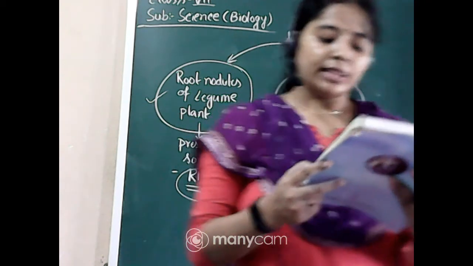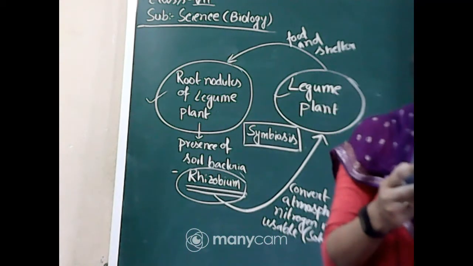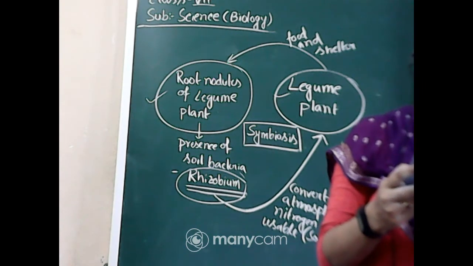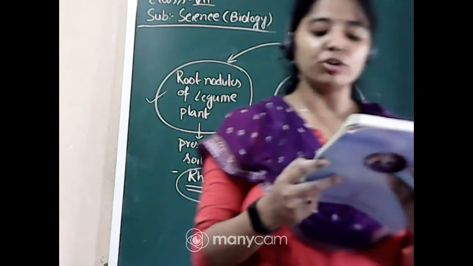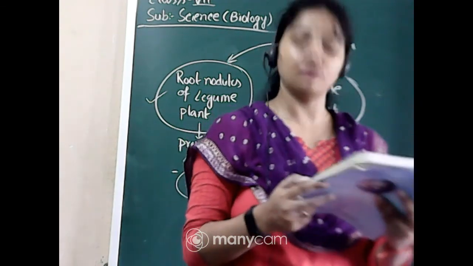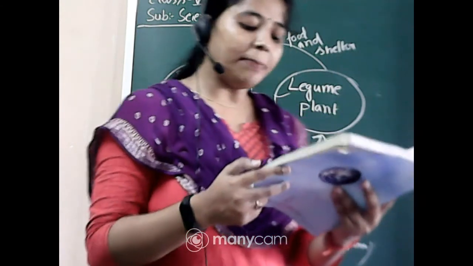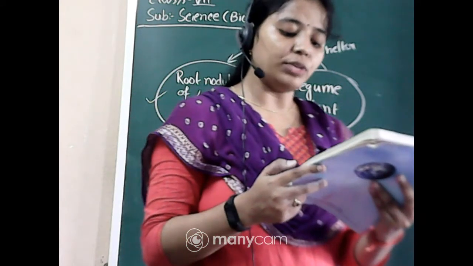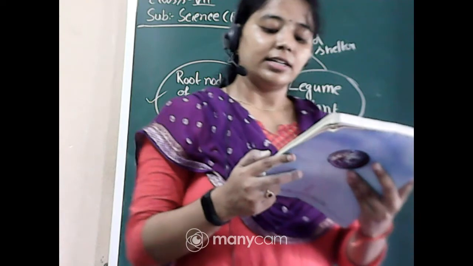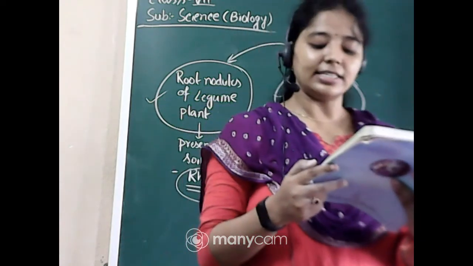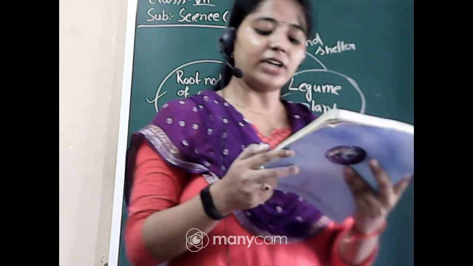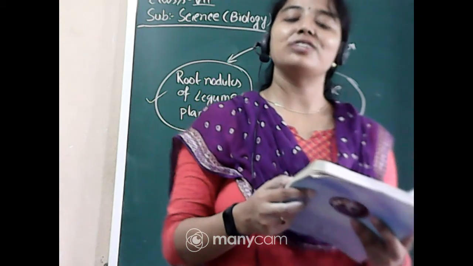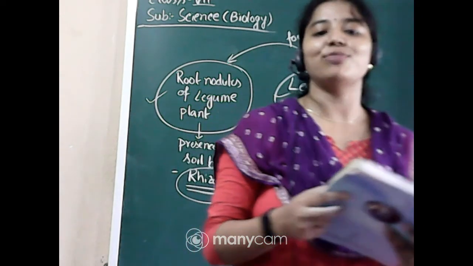Okay, then but Rhizobium cannot make its own food, so it often lives in the roots of gram, peas, moong, beans and other legumes that provides them with nitrogen. In return, plants provide food and shelter to the bacteria, and thus they have a symbiotic relationship or symbiosis between them, and which association is of great significance for farmers.